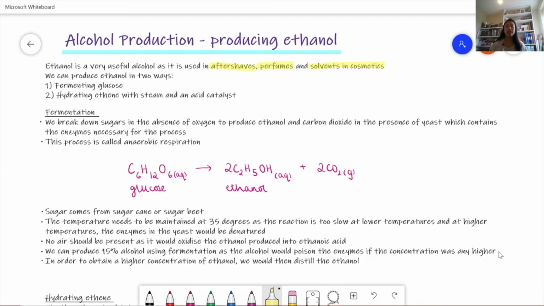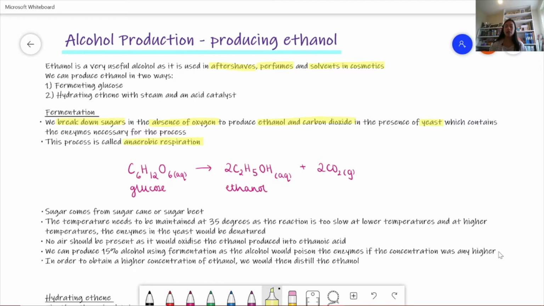So we break down sugars in the absence of oxygen to produce ethanol and carbon dioxide, and it's also in the presence of yeast, which contains the enzymes necessary for this process. So key things to remember are that we're breaking down sugars in the absence of oxygen, and we produce ethanol and carbon dioxide, and we also use yeast. This process is called anaerobic respiration. So the general formula we have here is that we have glucose and we form 2 moles of ethanol and carbon dioxide. The sugar, which is the glucose, comes from sugarcane or sugar beet.